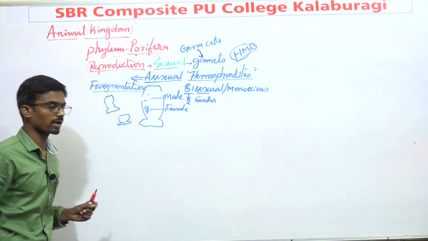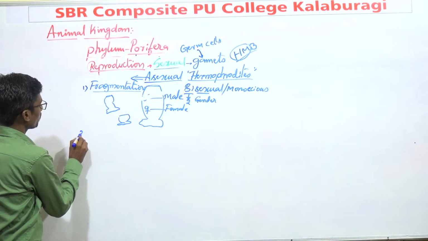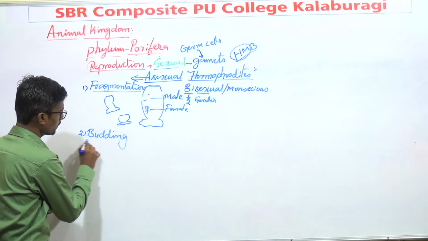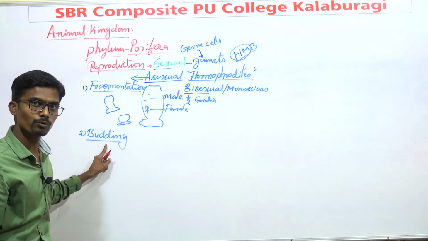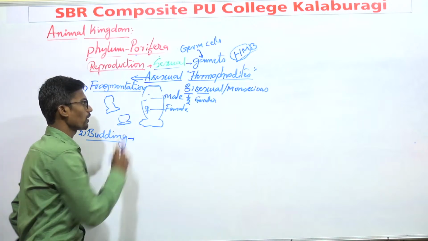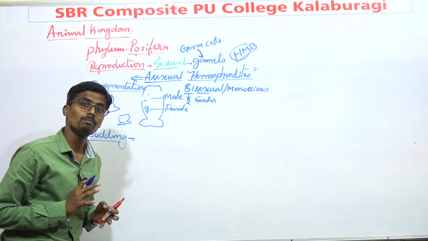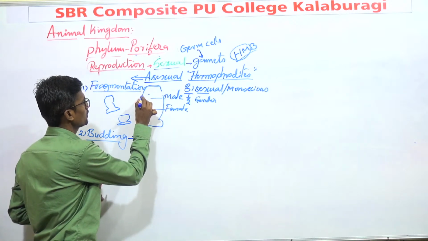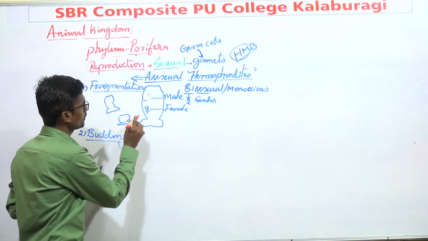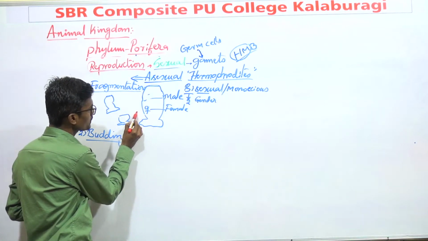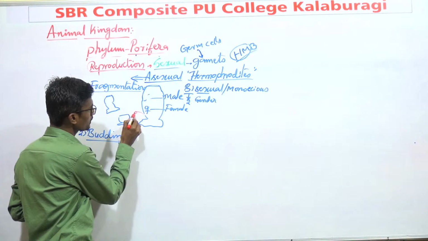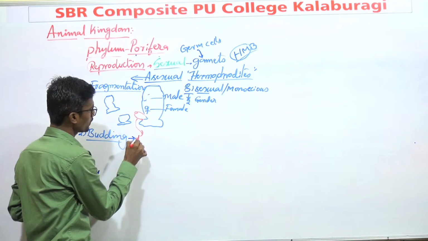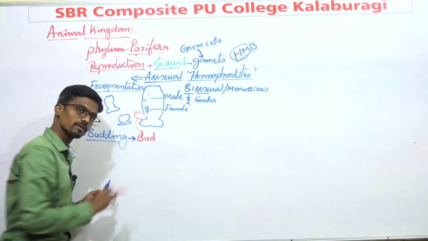After fragmentation, the second kind of asexual reproduction is budding. This kind of budding we have also noticed in protozoa. These organisms can produce buds. This is the Cycon, and these organisms can produce an extra growth like this, and this extra growth is called a bud.